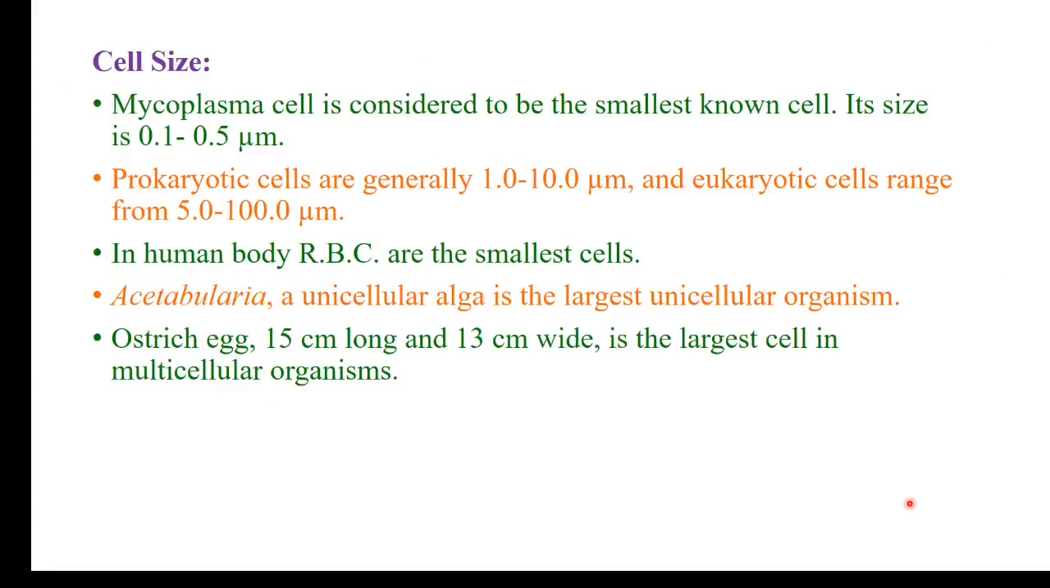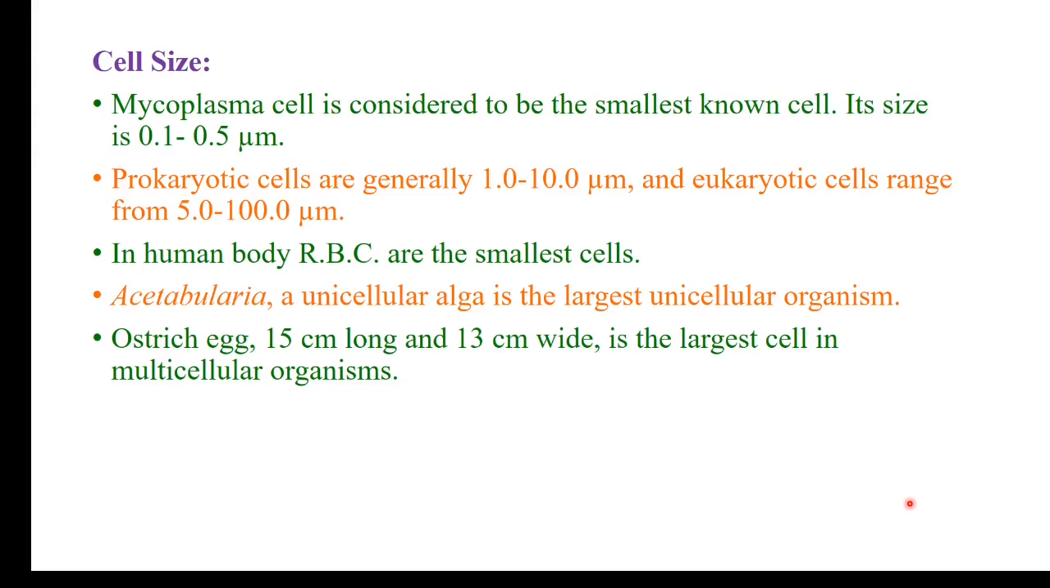Size of the cell, we discussed the prokaryotes are smaller, eukaryotic cells are slightly larger. Even then the mycoplasma is the smallest living cell. Mycoplasma ranges from 0.1 to 0.5 microns. Basically the mycoplasma is generally 0.3 micron, but some of them are 0.1 to 0.5 microns also. Prokaryotic cells generally range from 1 to 10 microns and eukaryotic cells from 5 to 100 microns. In the human body, RBCs are the smallest cells.